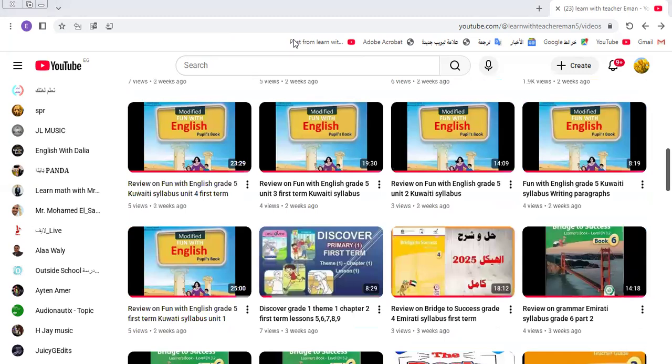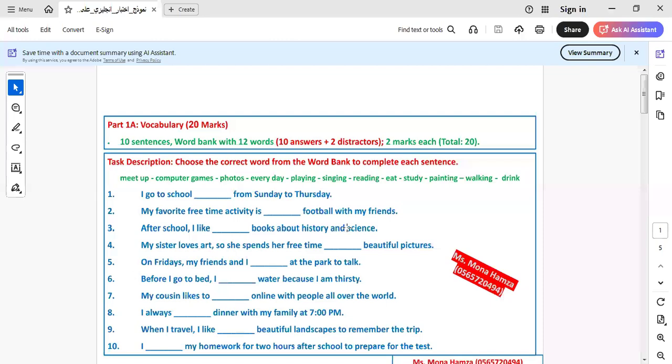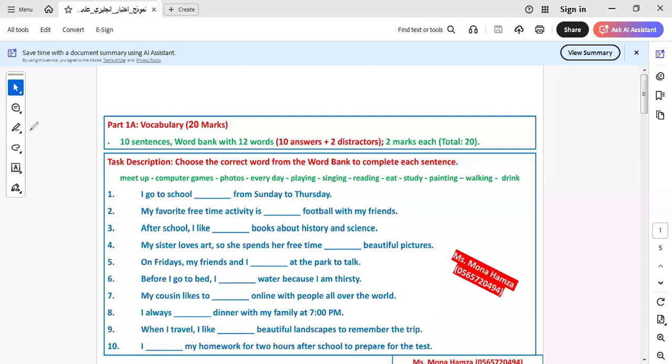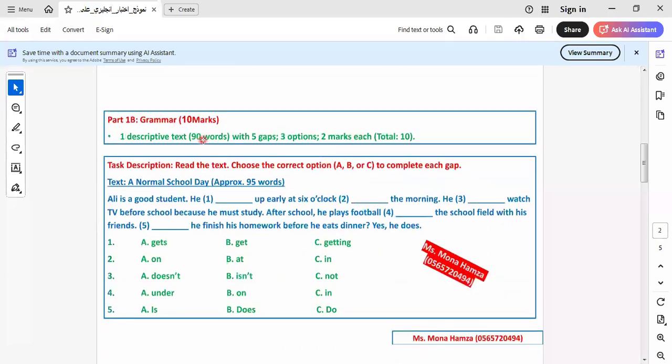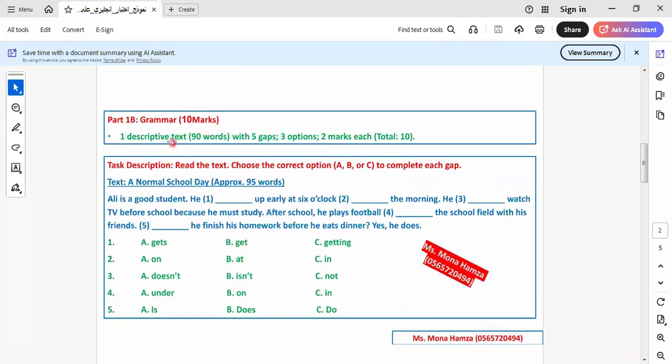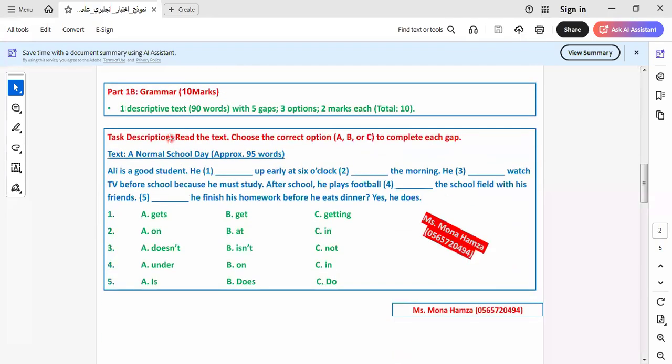This is the sample paper of your exam test. We have four parts in the exam. The first part consists of vocabulary, and the second is grammar.